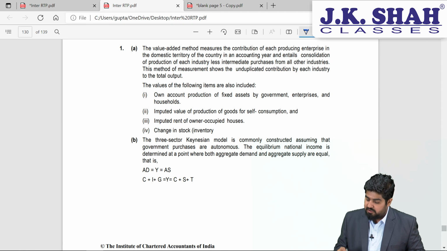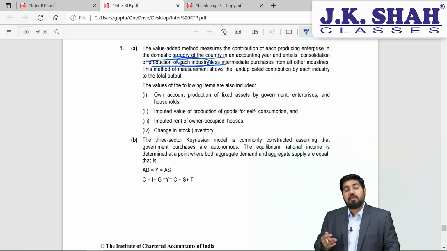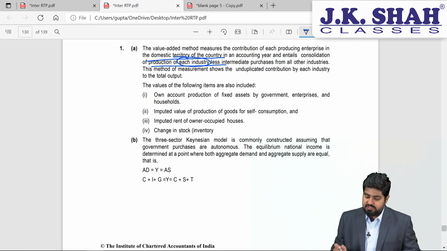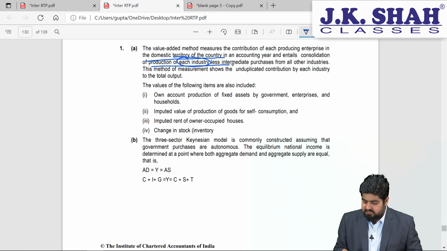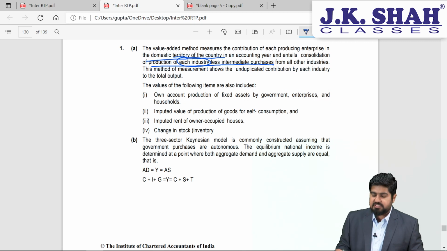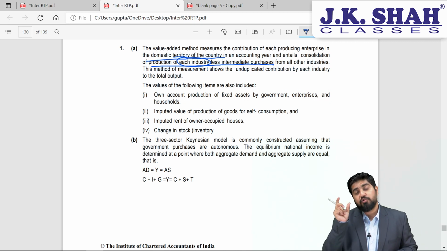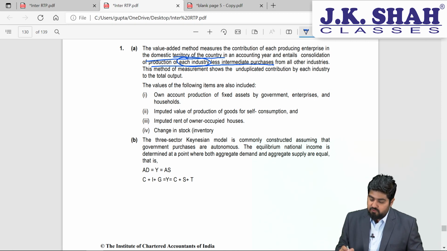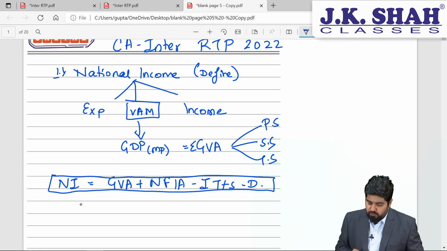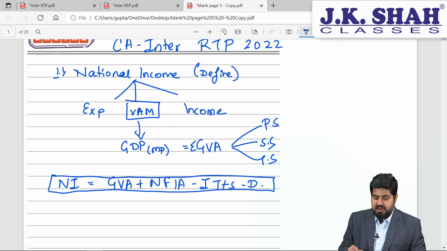So value added method measures the contribution of each producing enterprise in the domestic territory of the country in an accounting year and entails consolidation of the production of each industry. Each industry means it is nothing but the primary, secondary and tertiary sector industry, whatever earnings we are getting, minus the intermediate consumption, that is nothing but the purchases for all the industries. This will get us the value of all the three sectors, the final value, and this is how we get GVA. And then we have to consider the rest of the formula, that is NFIA, IT plus S and minus depreciation.